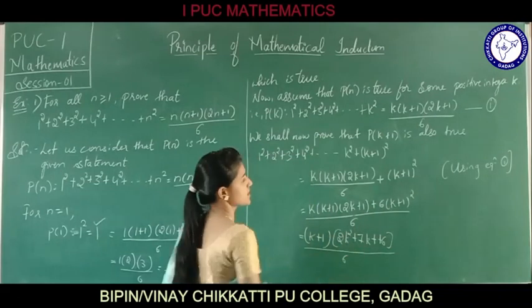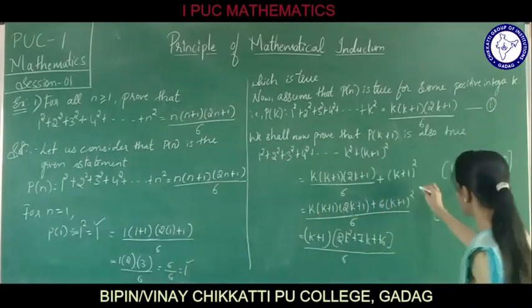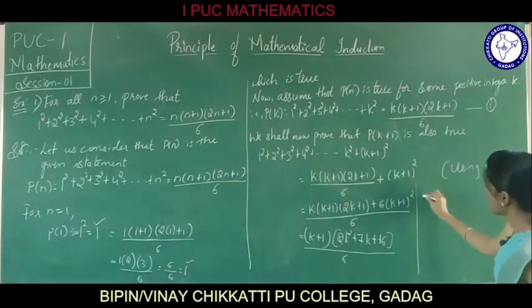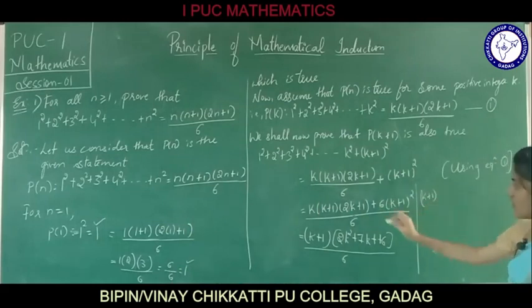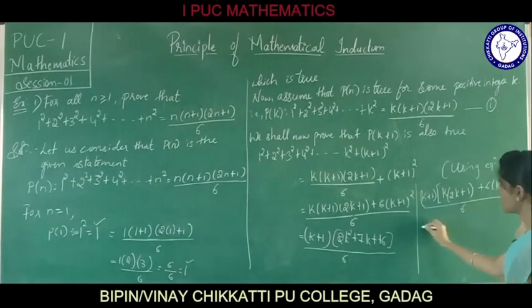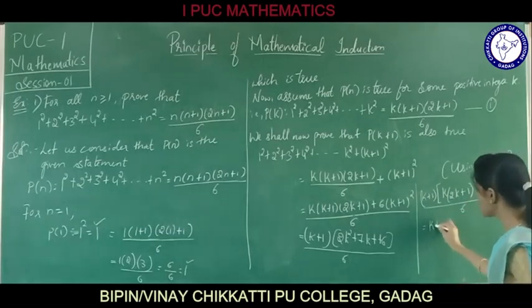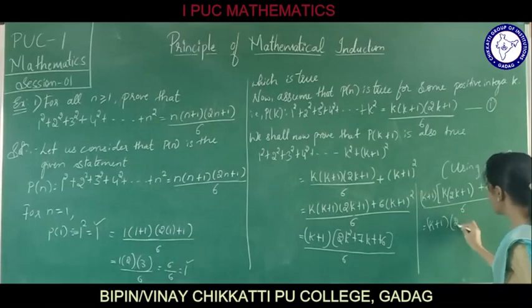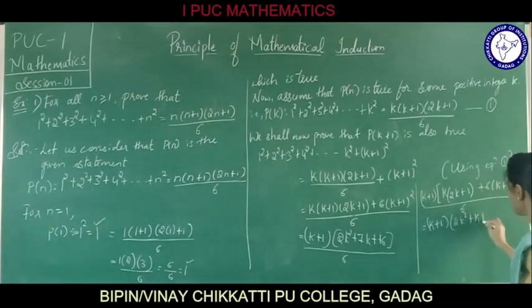How did we get this step? Nothing much. What I have done here is just taken k plus 1 as common. After taking k plus 1 as common, I am left with k into 2k plus 1 and again plus 6 into k plus 1, divided by 6. On simplifying this, I got k plus 1 into 2k square plus k plus 6 into k is 6k plus 6, divided by 6.